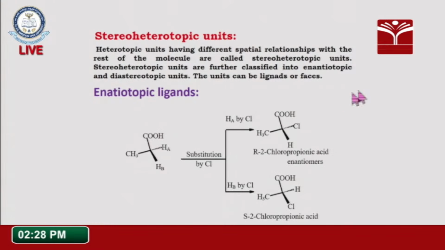So, we cannot say these are homotopic. These are not in a homotopic relationship here. Now, you can say these are enantiomers. Enantiomers means non-superimposable mirror image compounds, and these are chiral in nature. So, this substitution leading to the formation of enantiomers is called stereoenantiotopic ligands. Here we can see some more examples.